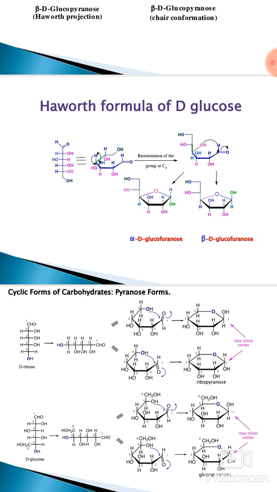After rotation, the OH group is near to the carbonyl carbon and attacks this carbon to get a new chiral center having the 5-membered ring. So the name is furanose. So when this OH is below the plane, the name is alpha-D-glucofuranose, and for the other anomer, where the OH is above the plane, the name is beta-D-glucofuranose.